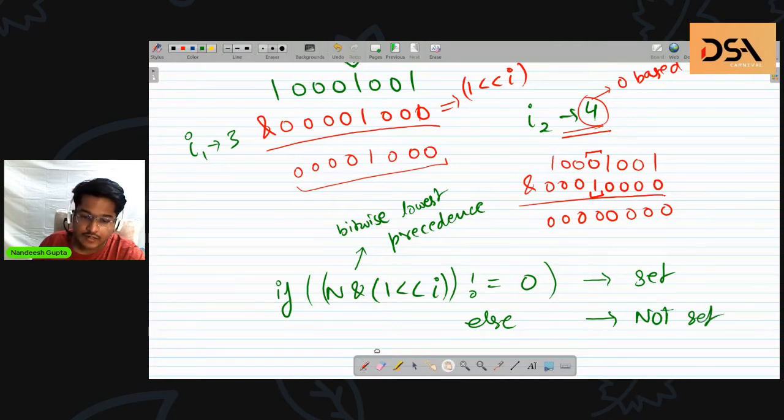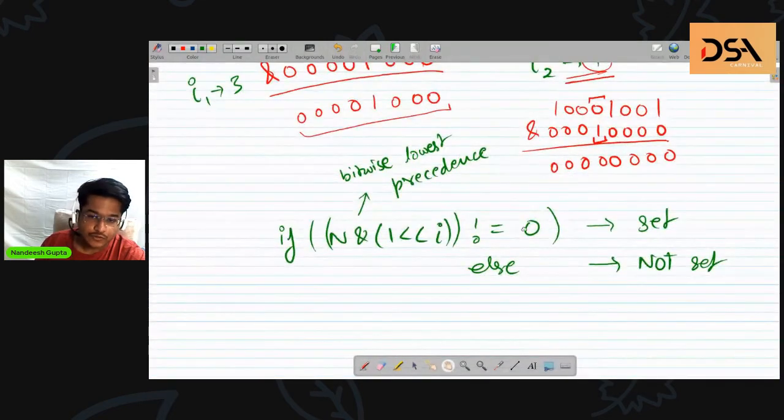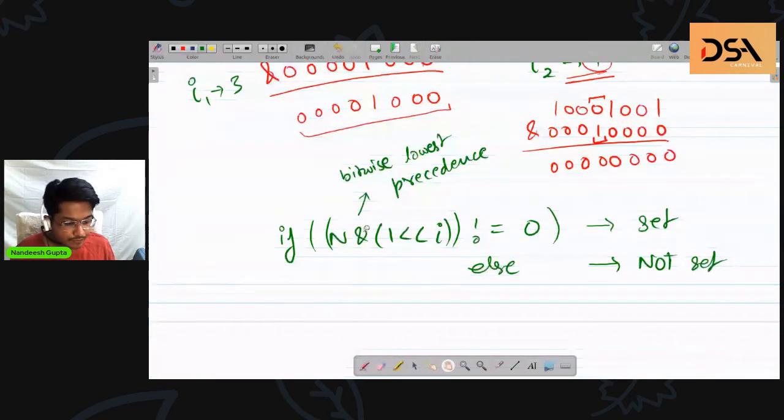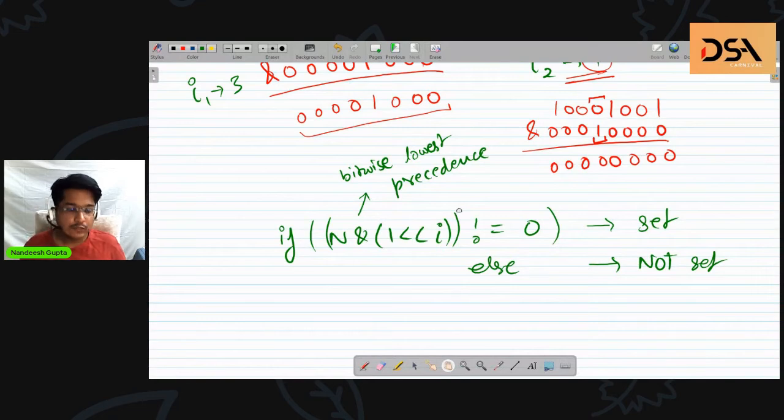Okay. And this not equal to 0 is also not required. You can just directly write it, and that will also work, because the value returned is non-zero. And in C++ by default, a non-zero value corresponds to a Boolean true. So that is a truthy value, a Boolean truth value.